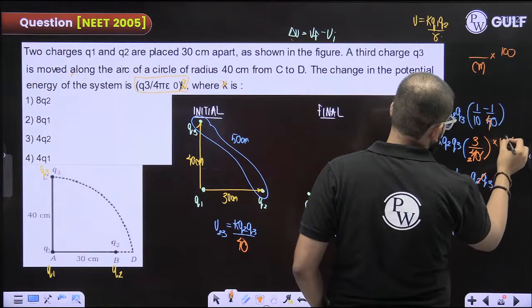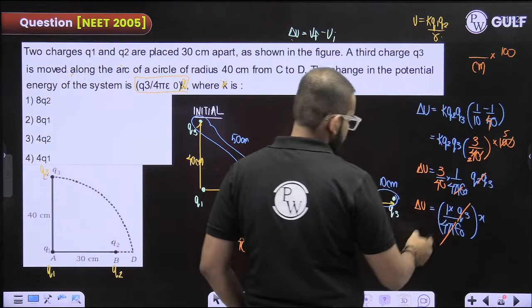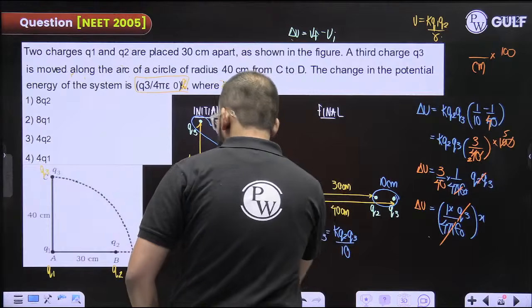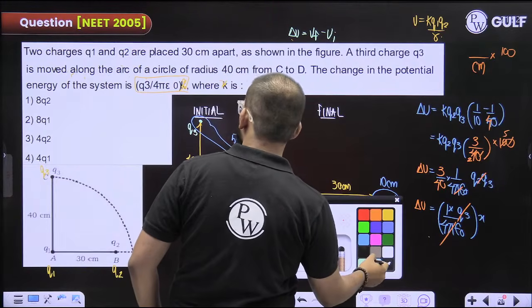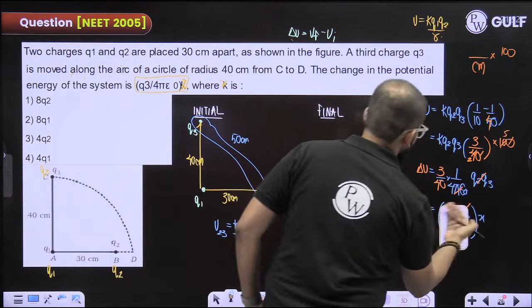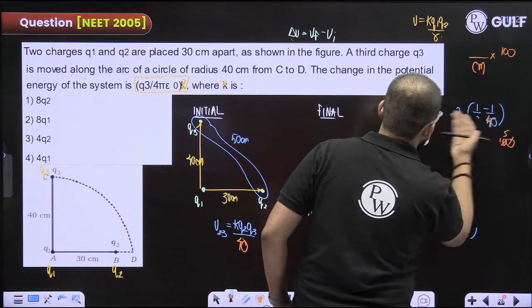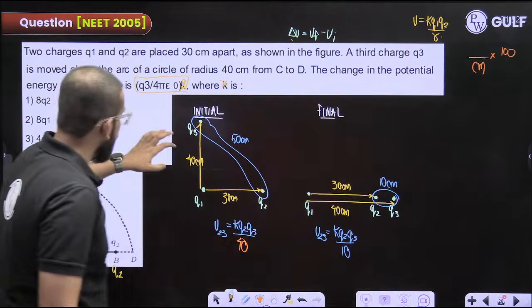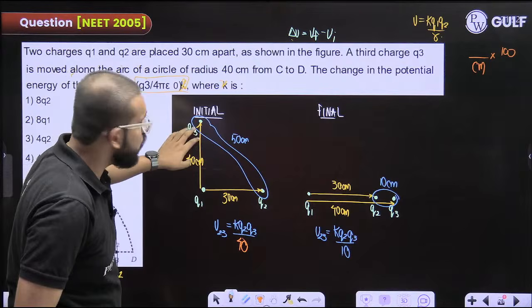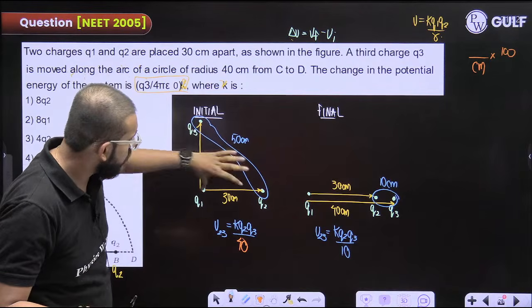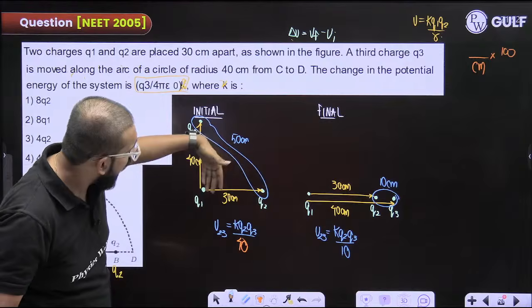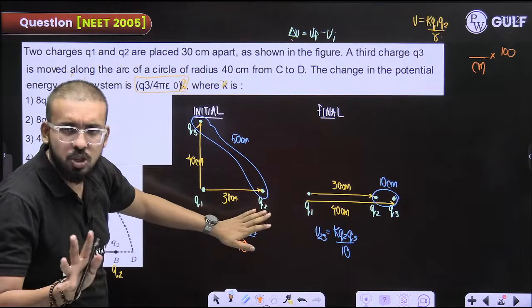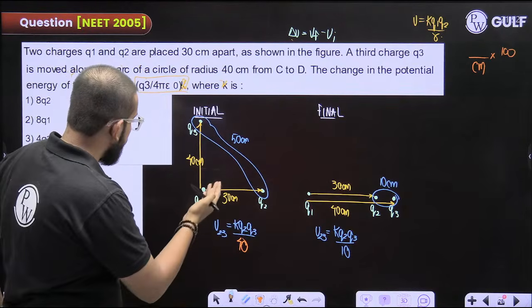Two, 5. I think I should write it again so that there is no confusion. Just a second. Okay. So change will be between Q2 and Q3 only. This is not changing between Q1 and Q3, and between Q1 and Q2, this is not changing at all, right? K Q2 into Q3.